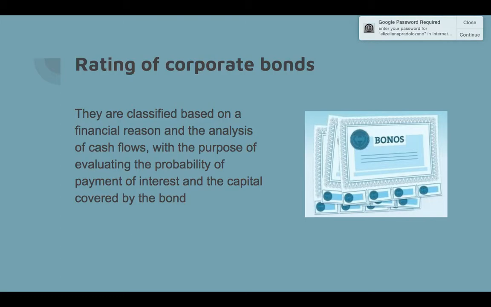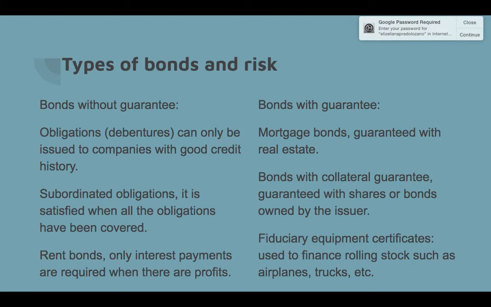Types of bonds and risk. Bonds without guarantee. Obligations can only be issued to companies with good credit history. A subordinated obligation is satisfied only when all the other obligations have been covered. Income bonds: only interest payments are required, and only when there are profits.